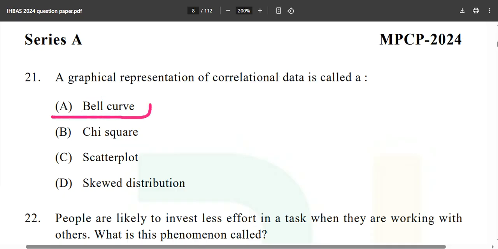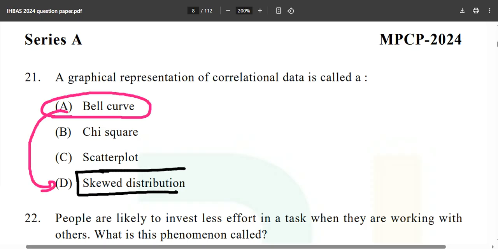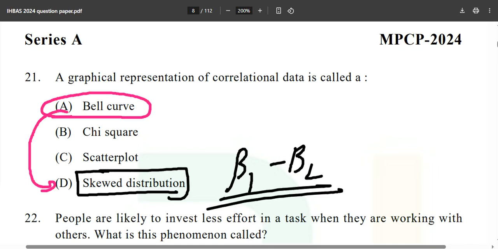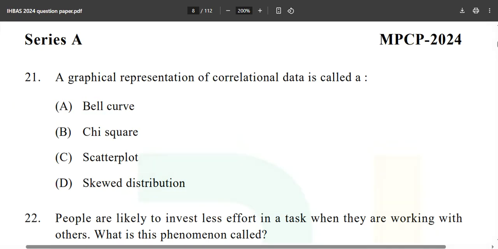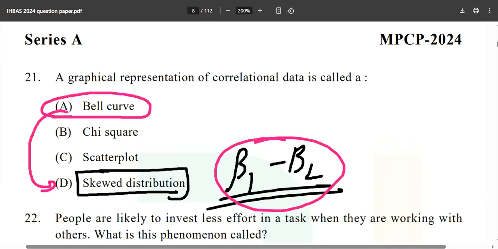As soon as you can see the bell curve, you can also associate it with the skewed distribution. We have also talked about beta 1 and beta 2. So make sure that you watch the NFSU series as well. And those watching NFSU will always feel that this question paper is very easy. So now, what remains?